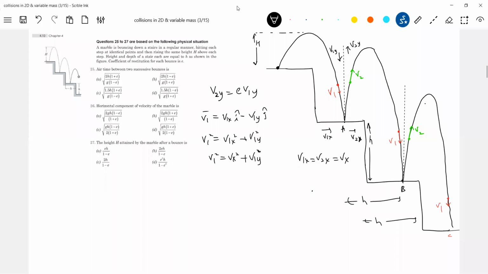This is the basic idea of the problem. The line of impact is along the y-axis, no? And there is no friction between the bouncing ball and the horizontal step. So v1x should be equal to v2x. Similarly, what is v2 bar? v2 bar should be equal to v2x i cap plus v2y j cap. v2x should be equal to vx. v2 square equals vx square plus v2y square.